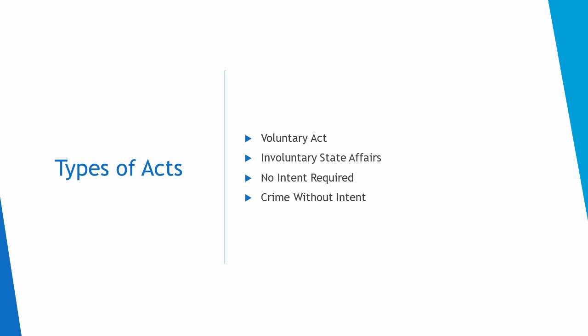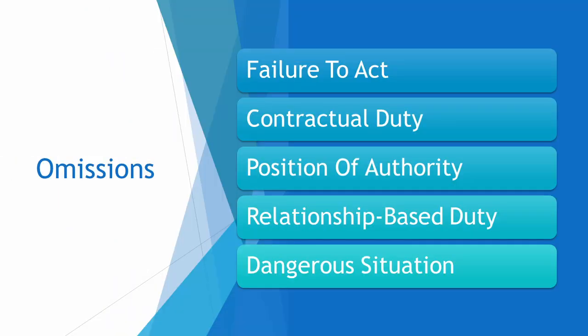An involuntary act or state of affairs occurs when there is no criminal act or intent, but a crime was still committed, as shown in R v. Larsenault. An omission is when an individual fails to act. There are 6 types of omission, which are contractual duty omission, official position omission, voluntary omission, relationship omission, dangerous situation